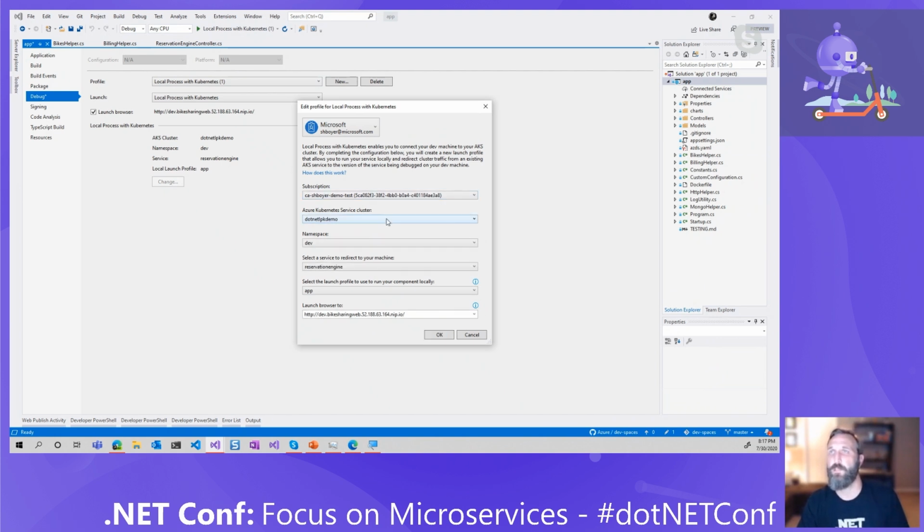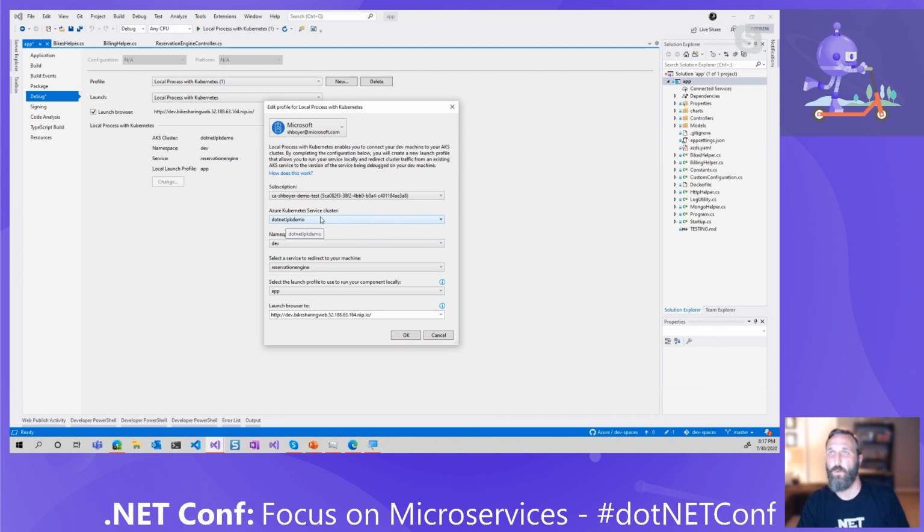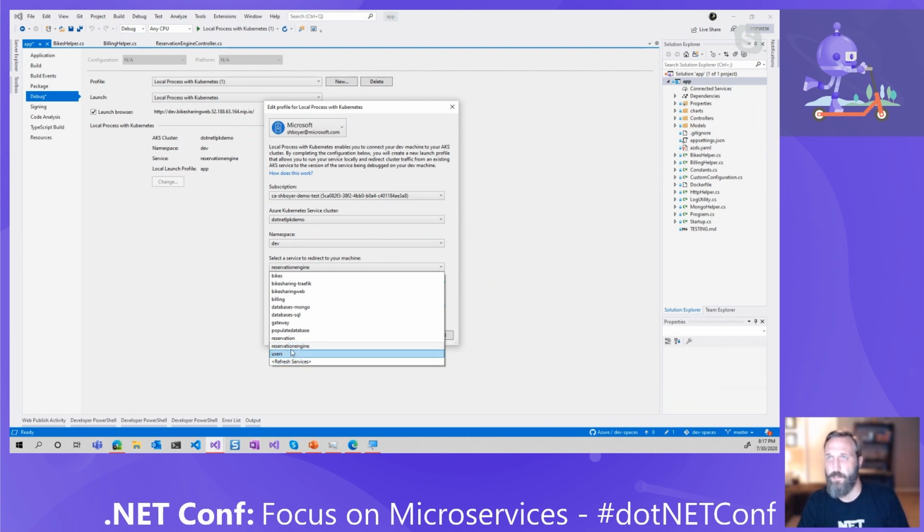I've got my subscription up in Azure. I've got 1 million of them, so I'll check that one. It's going to say what Kubernetes cluster do I want to work on. What's the namespace? And I have my own namespace here called dev. And it's going to ask me what service do I want to work on right now. And I'm going to choose my reservation engine. And then it says what launch profile do I want to choose.